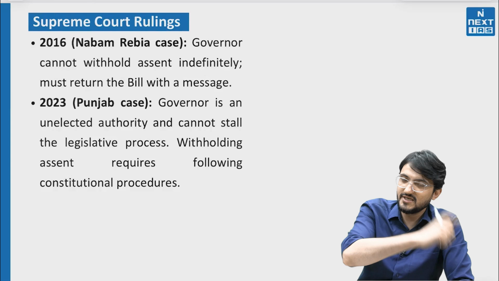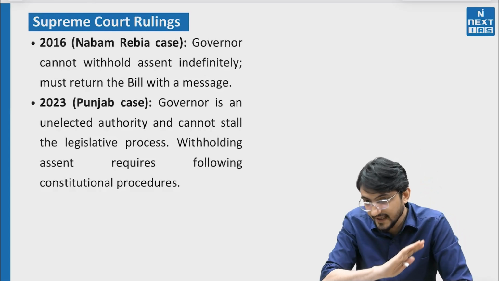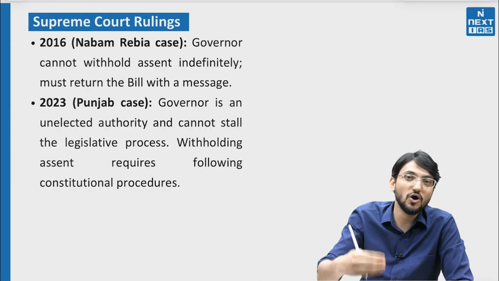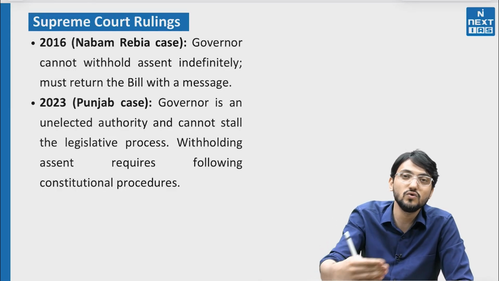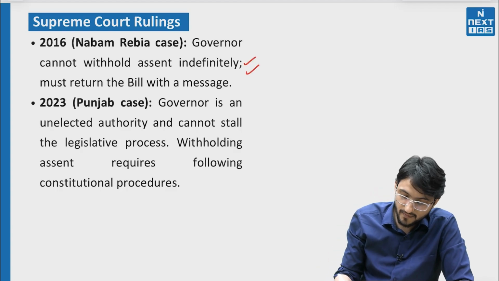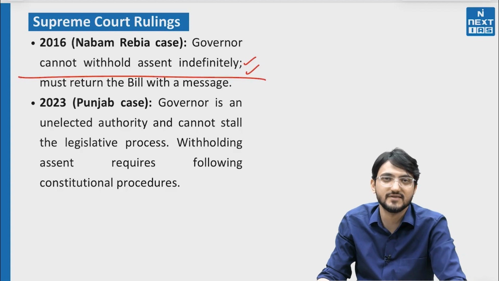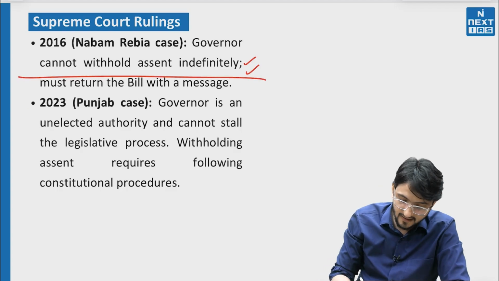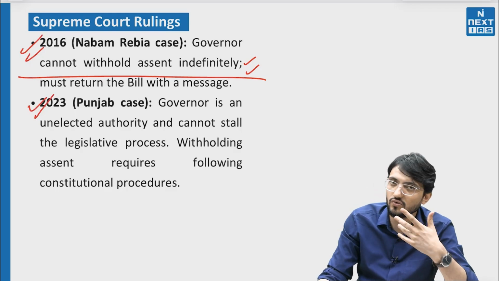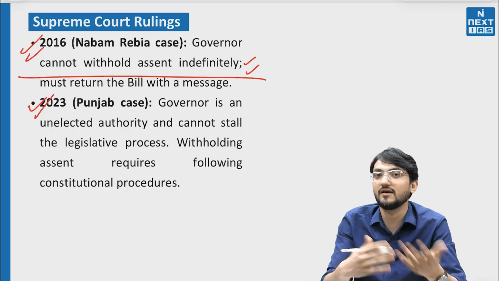So in 2016 there was a case, Nabam Rebia case. In this case Supreme Court has already said, Supreme Court was angry on this part also, that governor has not adhered to, or let's say given heed to the earlier judgments in this regard. So in this case Supreme Court said that governor cannot withhold the assent indefinitely. They have to give assent one way or the other. In another 2023 case also Supreme Court said the same thing, that okay, you cannot basically hijack the machinery and not let the elected government work.